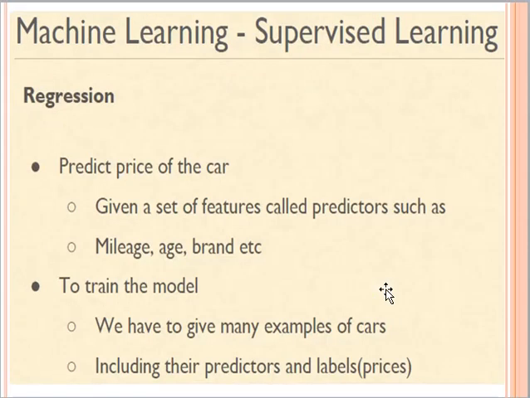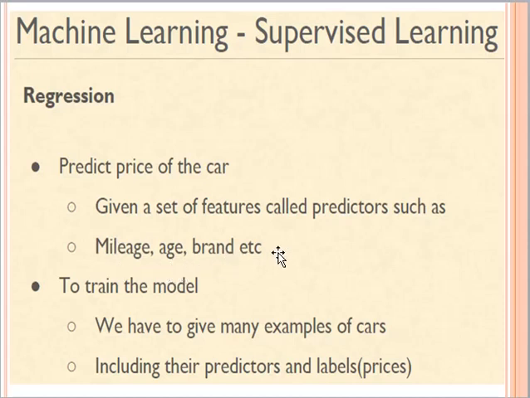How it differs from classification is that in regression we are trying to predict the price of a car, with a given data set of features, right? We have a set of features which is already given to us, and this set of features is also known as predictors. Those predictors can be mileage or age or brand.